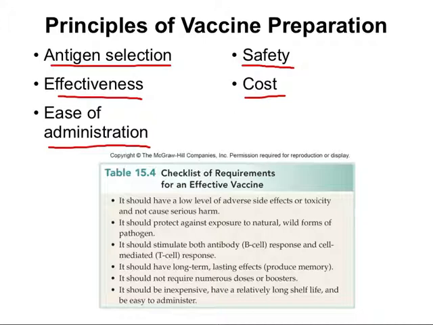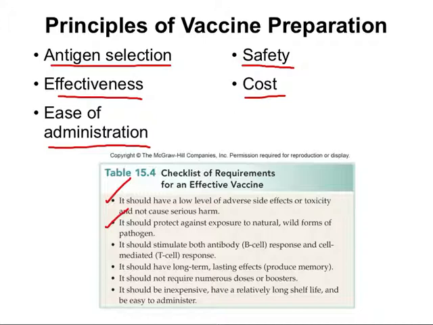Table 15.4 gives a checklist of requirements for effective vaccination. The vaccine needs to have a low level of adverse side effects or toxicity so it doesn't cause serious harm. It should protect against exposure to natural or wild forms of the pathogen, its primary purpose.